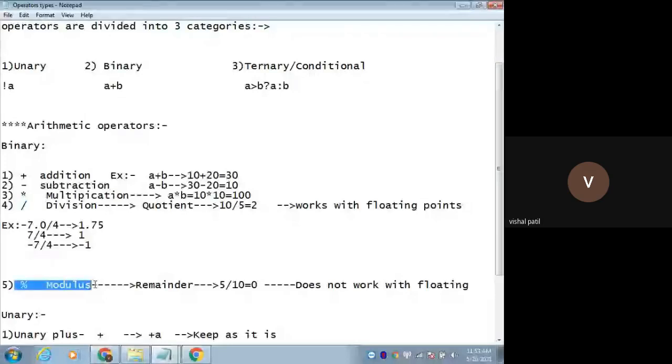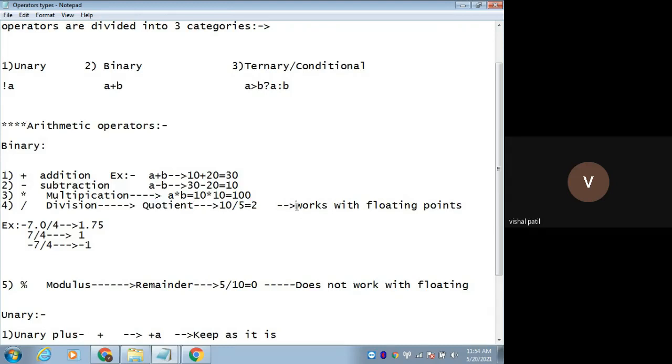Addition: a plus b, 10 plus 20 will be 30. Subtraction: a minus b, that is 30 minus 20 will be 10. The third arithmetic operator is multiplication: a into b, that is 10 into 10 will be 100. The next one is division. Division returns the quotient. So 10 divided by 5, obviously the quotient will be 2.